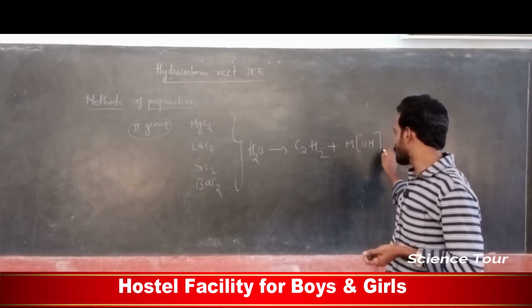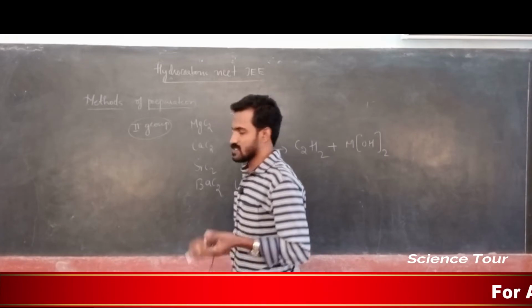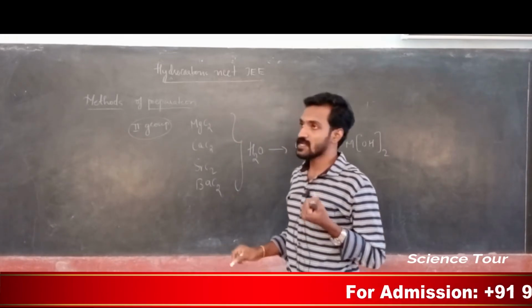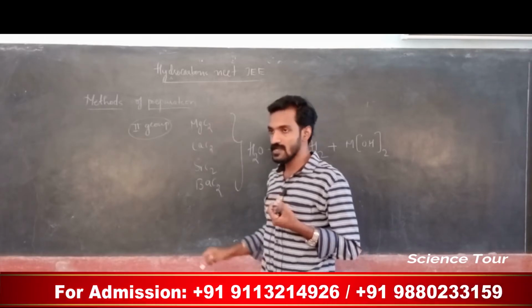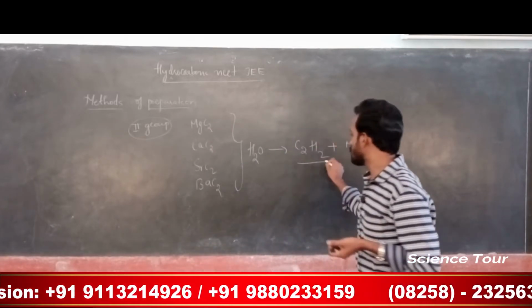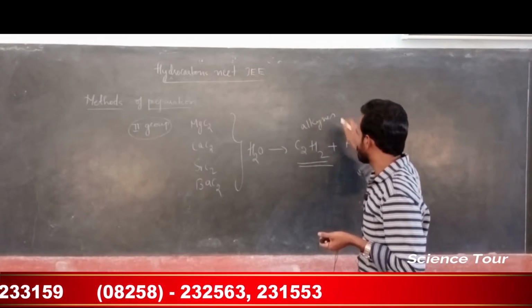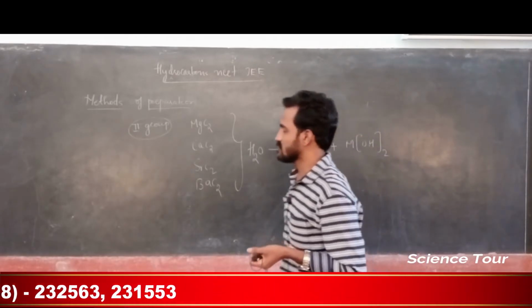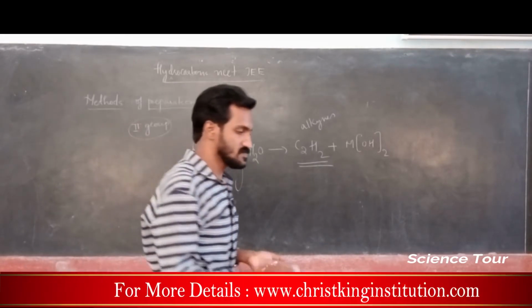Metal hydroxide. So any metal carbide in the second group will undergo the hydrolysis process. If you do hydrolysis with this metal carbide, it gives, my dear students, alkyne and metal hydroxide. So this is the first preparation of alkynes, my dear students, please note down.